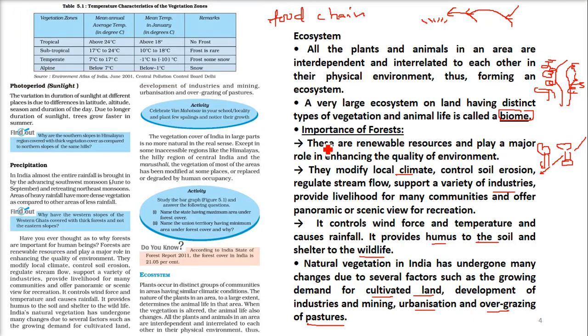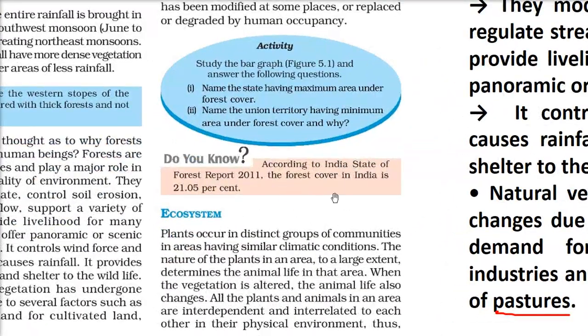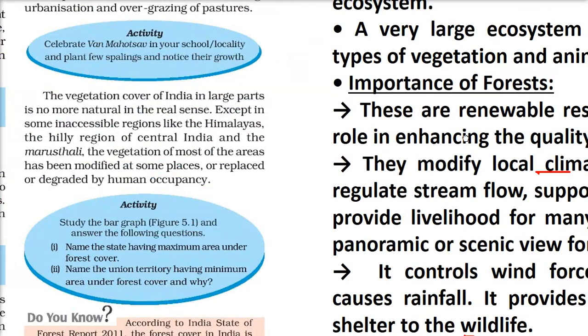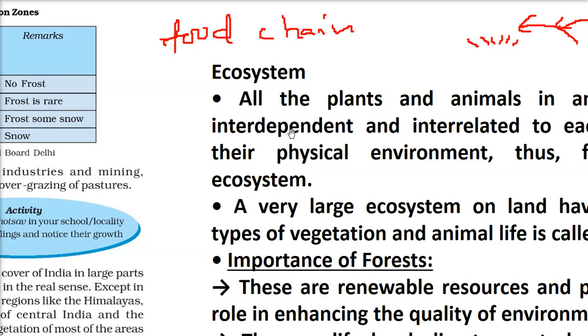We talked about ecosystem, I guess. So let me take you through this ecosystem, what your book provides. Plants and animal life are all interrelated. There is a proper interdependent and interrelated system along with the physical environment. This is called the ecosystem.